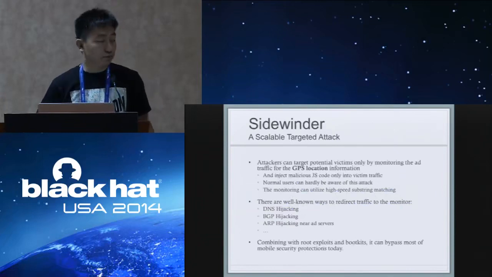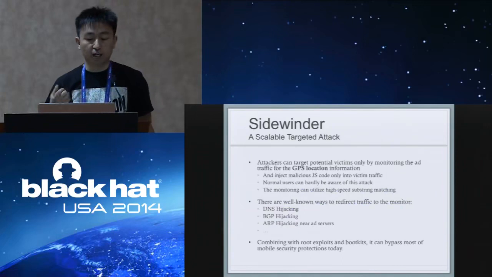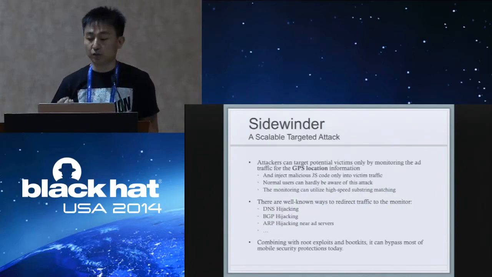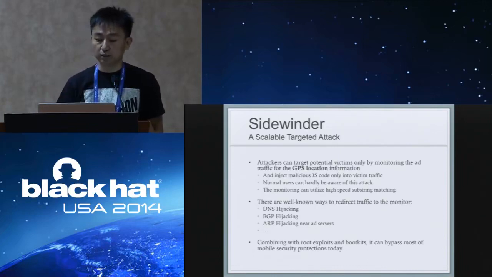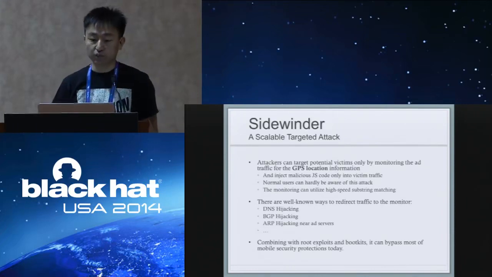So in this way, we get the Sidewinder targeted attack. Attackers can target potential victims only by monitoring the ad traffic for GPS location, and then inject malicious JavaScript code only into the victim traffic and skip other traffic. In this way, normal users can hardly be aware of this attack.